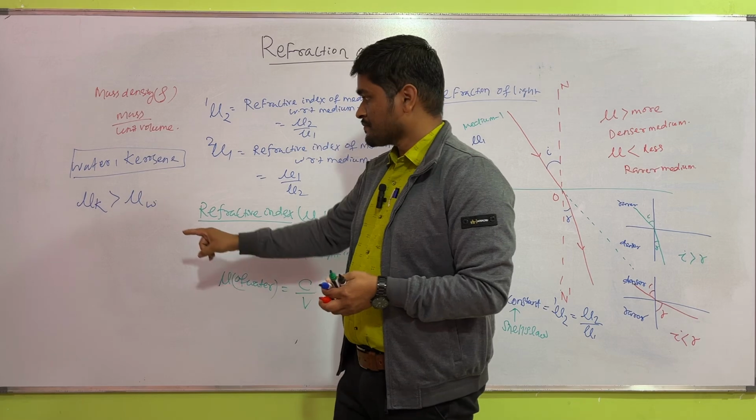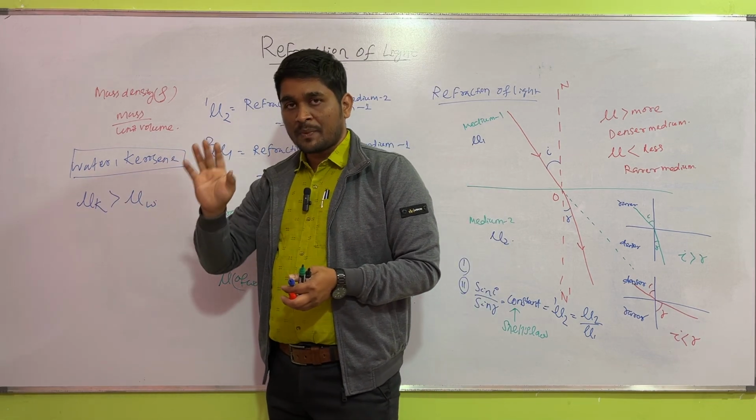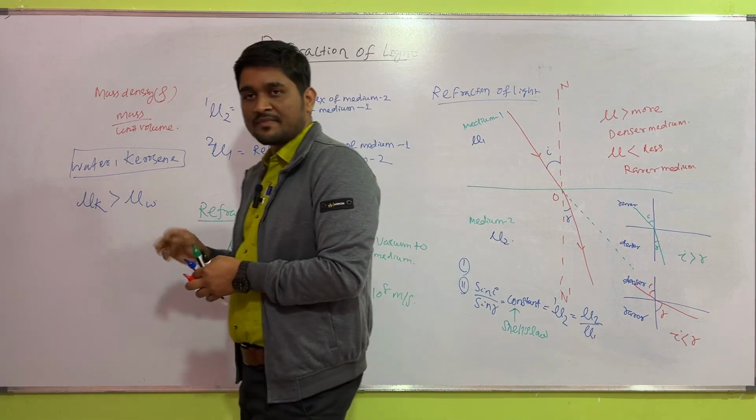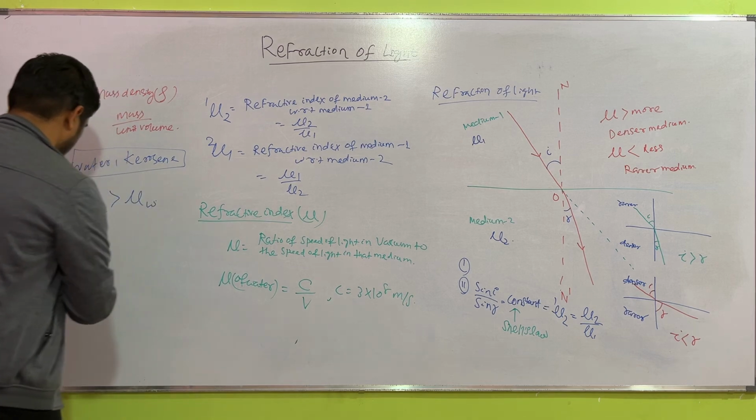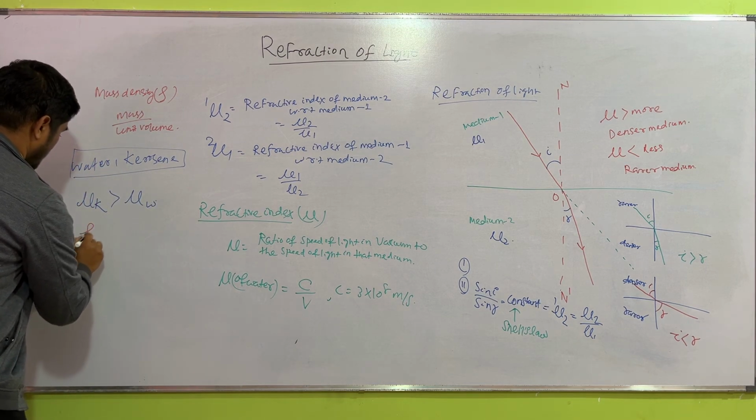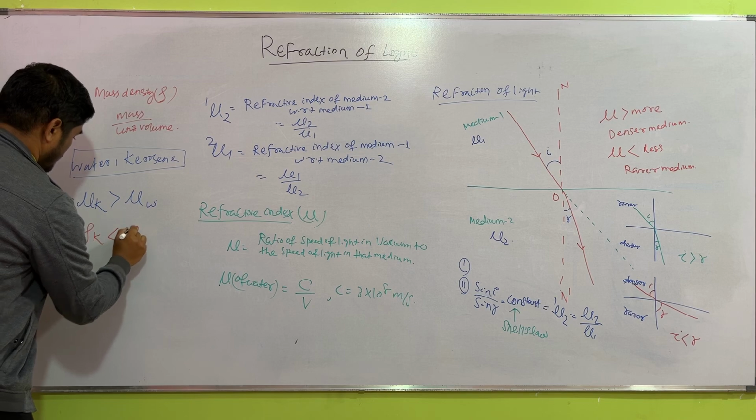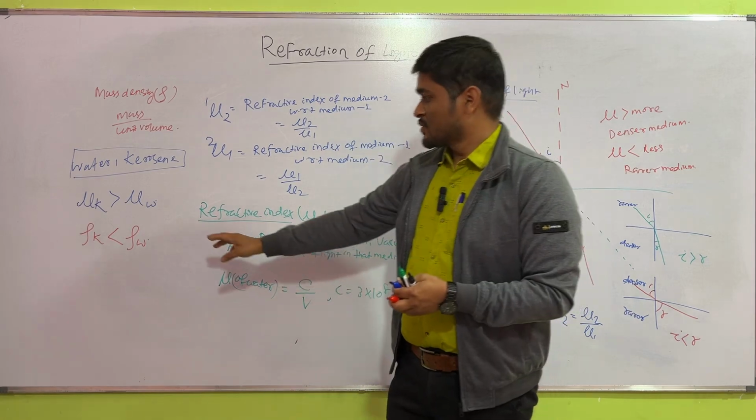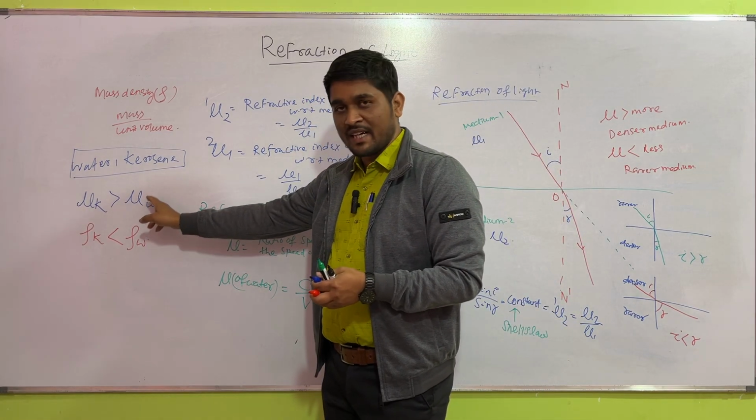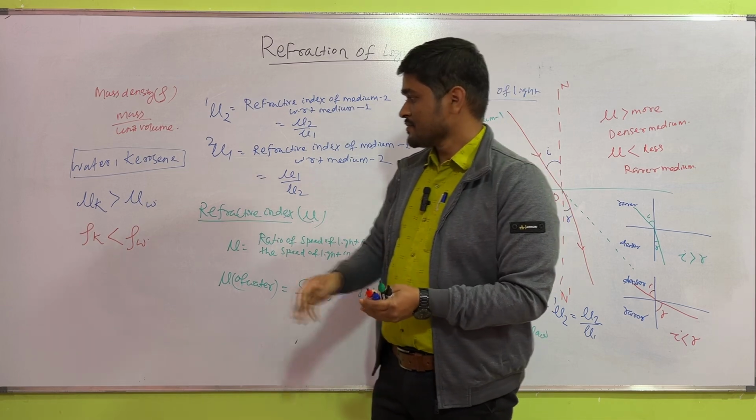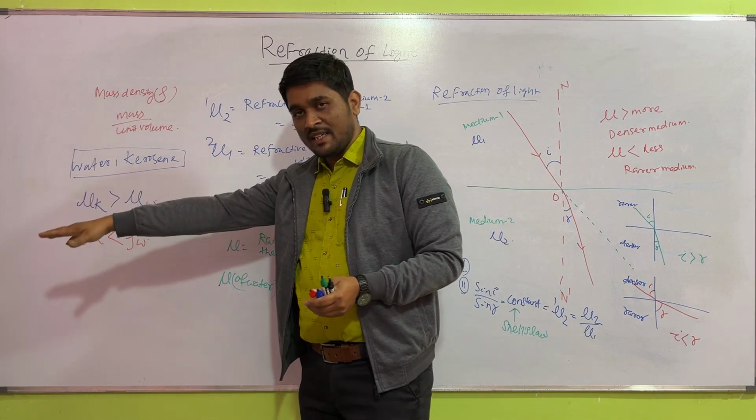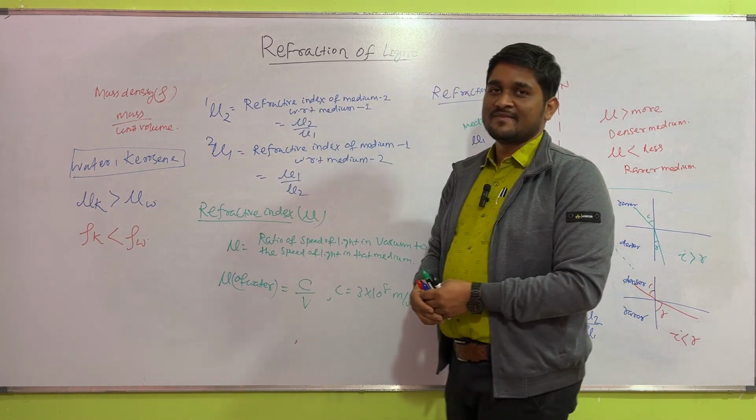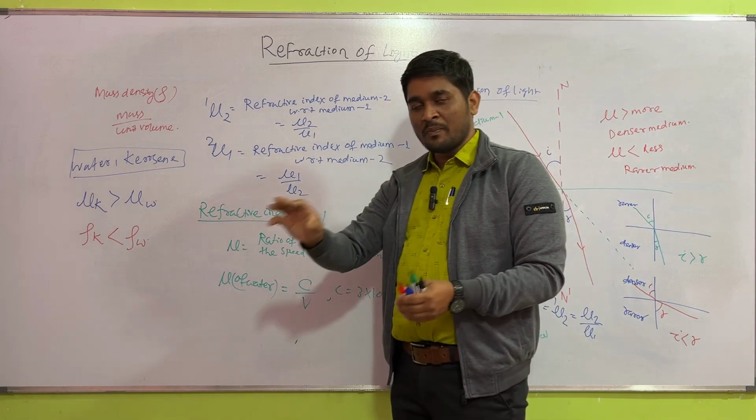That means we can say kerosene is optically denser compared to water, but the mass density of kerosene is less than the mass density of water. Clear? So mass density and optical density, they are two different things. Kerosene is optically denser but its mass density is less. So these are two completely different things.